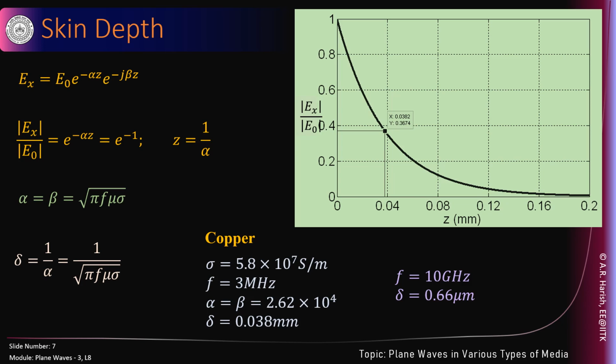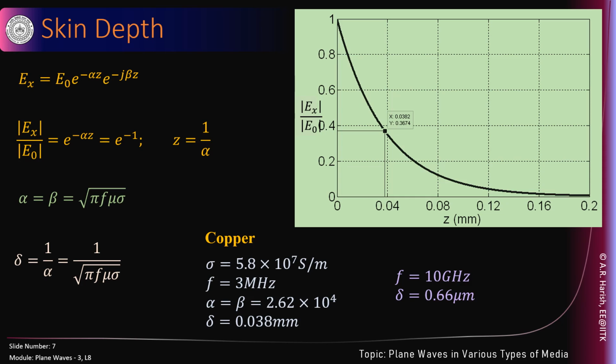Now, if I want to improve the conductivity, I can give a coat of silver on it. But how thick should the coating be? Suppose electromagnetic waves from free space fall on the silver coating, they penetrate into the silver. How far do they penetrate? A few skin depths. So the coating must be a few skin depths thick.